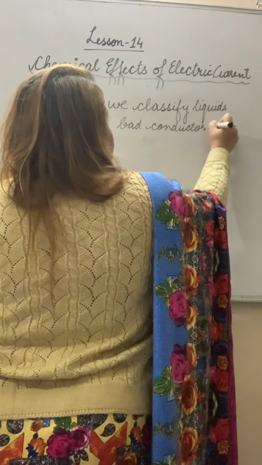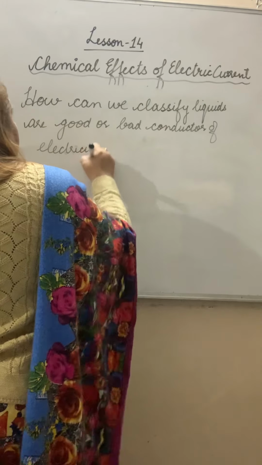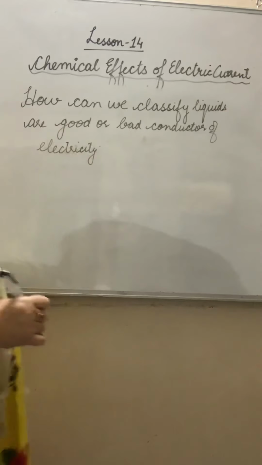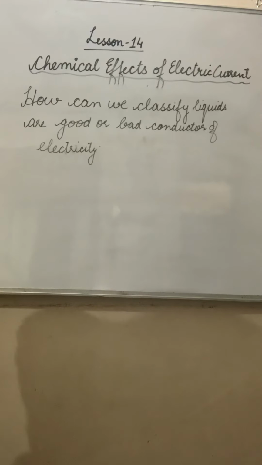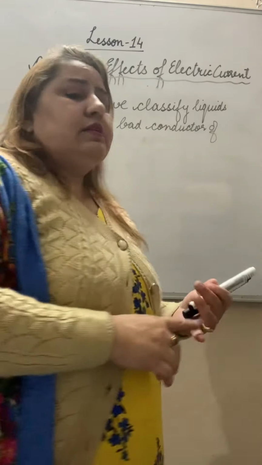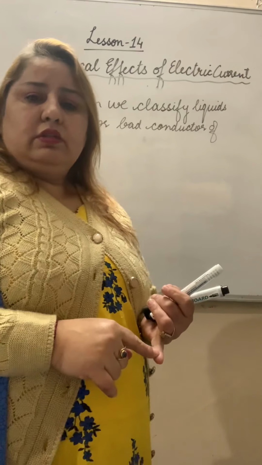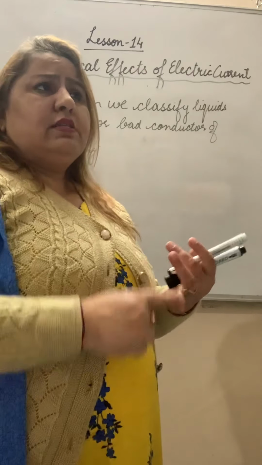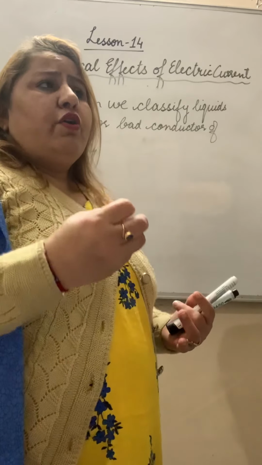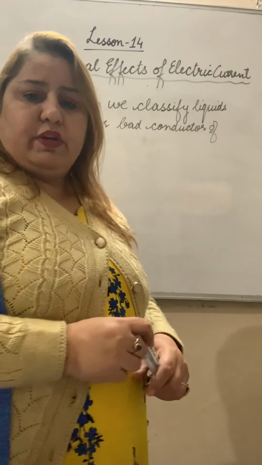How can we say? For this activity, we will take two or three things, like distilled water, and we will take salt. We can say distilled water, alcohol, or an acid or a base. We can say different liquids we will take.